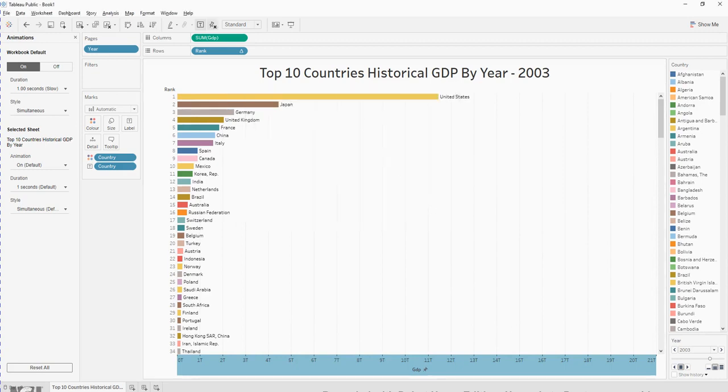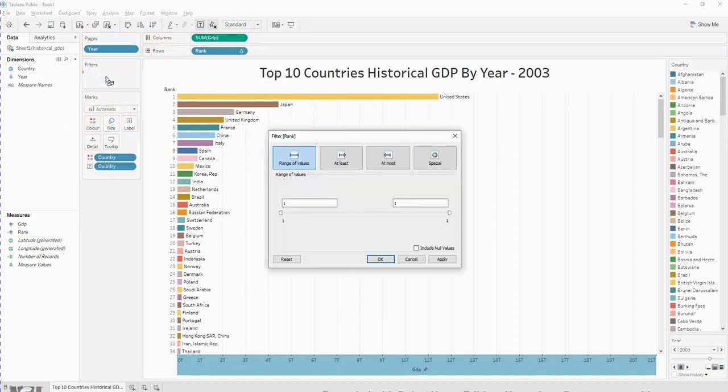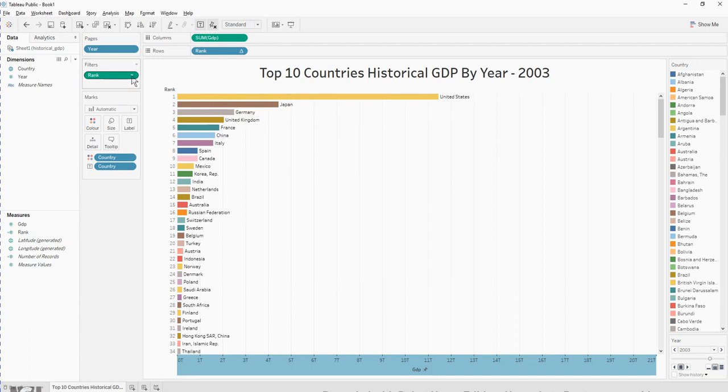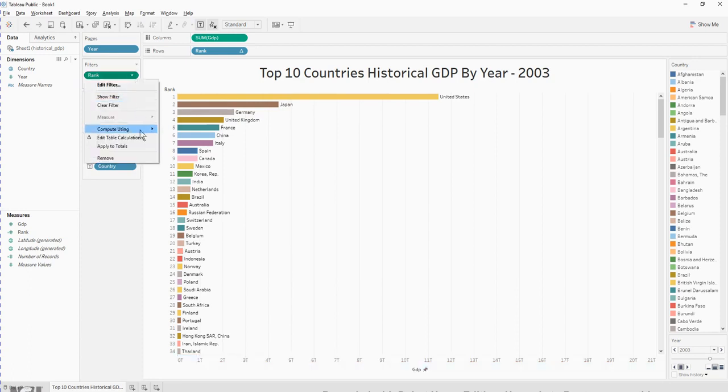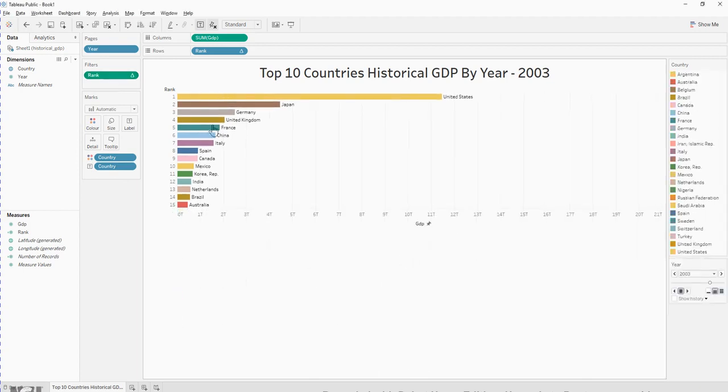And next, you want to display only the top 15 countries. Okay, close animation. Drag rank to filters. And then click OK. Now to configure the rank, this drop down menu here again. Compute using country. And key in only 15 countries instead of 200 and click OK. And now we see the top 15 countries. Select the view to change it to entire view.